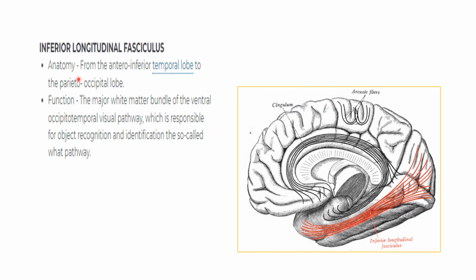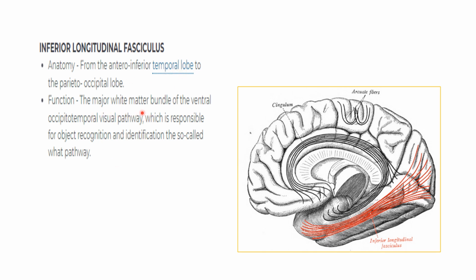Then coming to inferior longitudinal fasciculus. This is inferior longitudinal fasciculus, the red one. It is connecting the antero-inferior part of the temporal lobe to the parieto-occipital lobe. What is the function of this inferior longitudinal fasciculus?